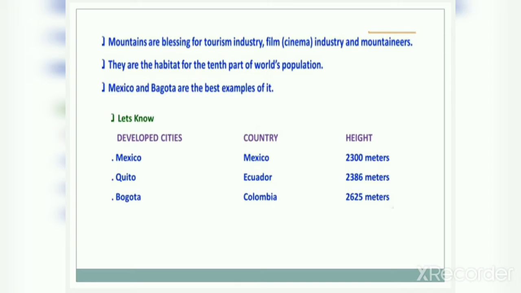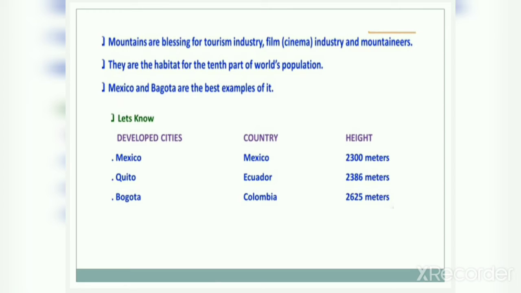Mexico and Bogota are the best examples of it. In this habitat, the 10th part of the world's population lives, and it is a habitat of the people. And Mexico and Bogota are the best examples of this.